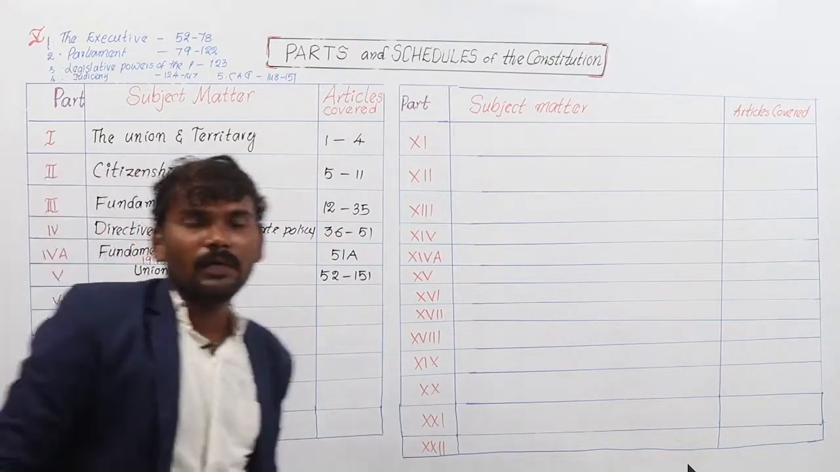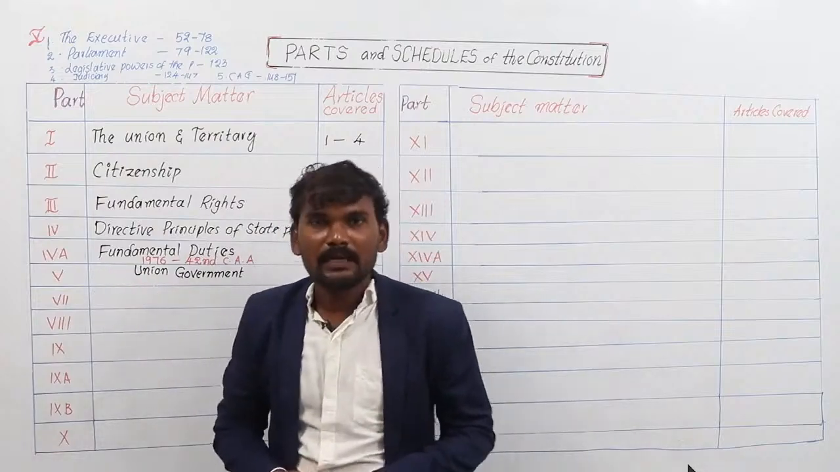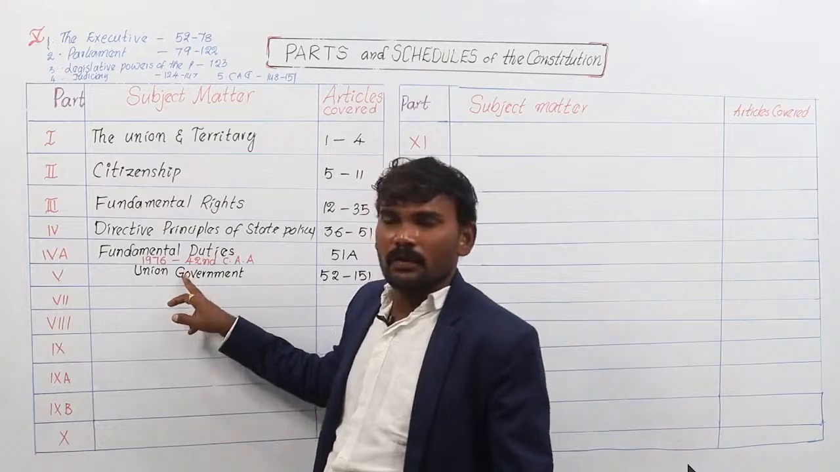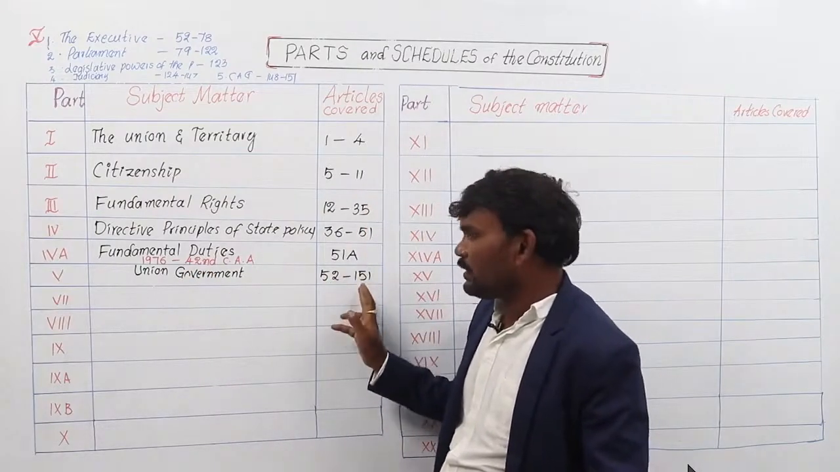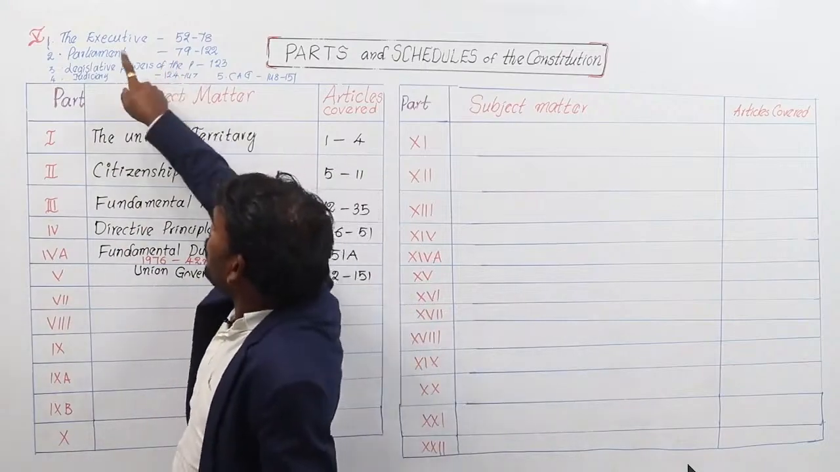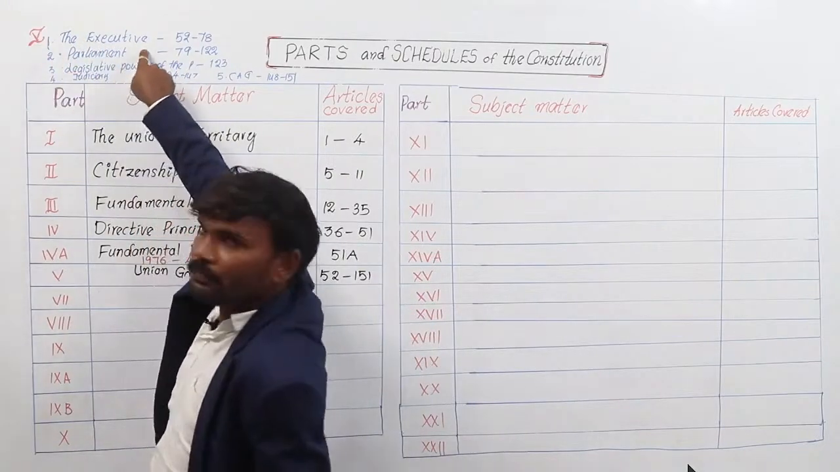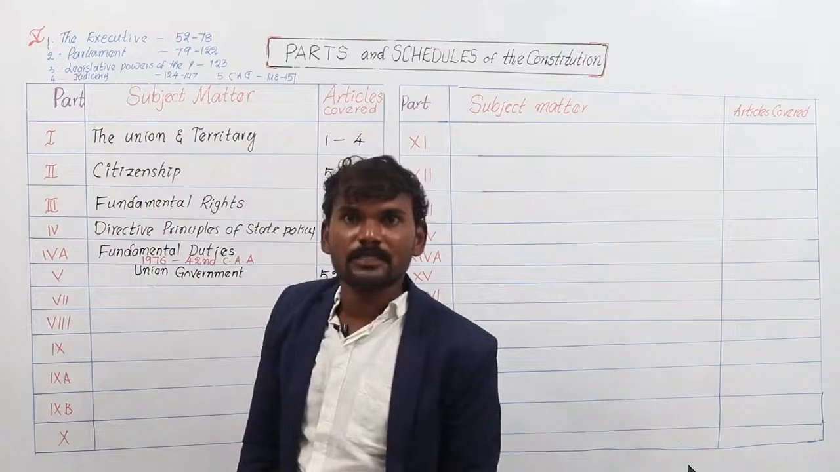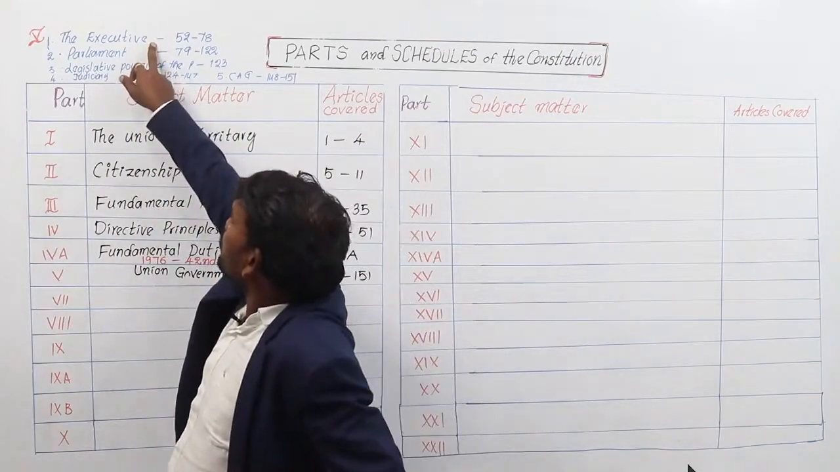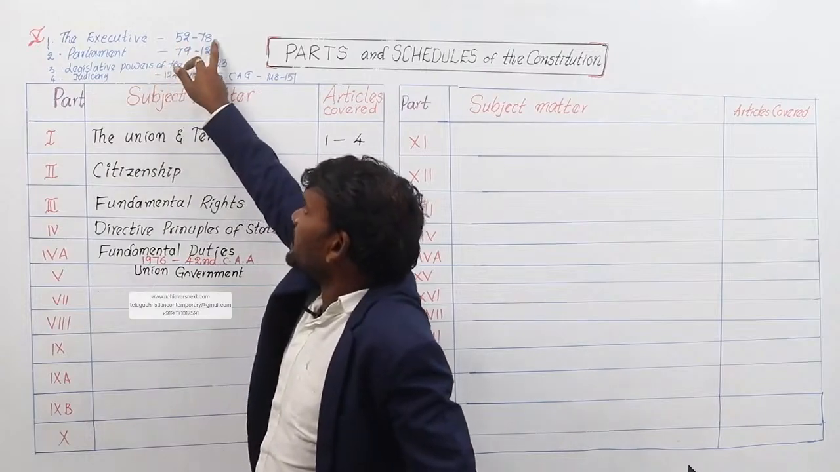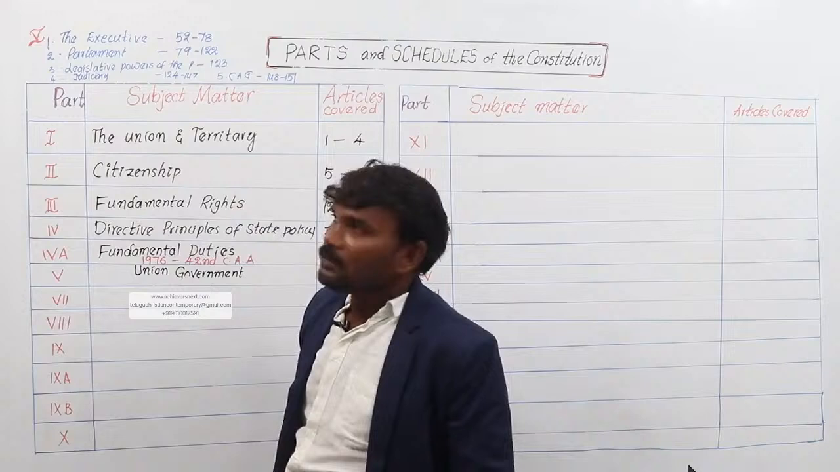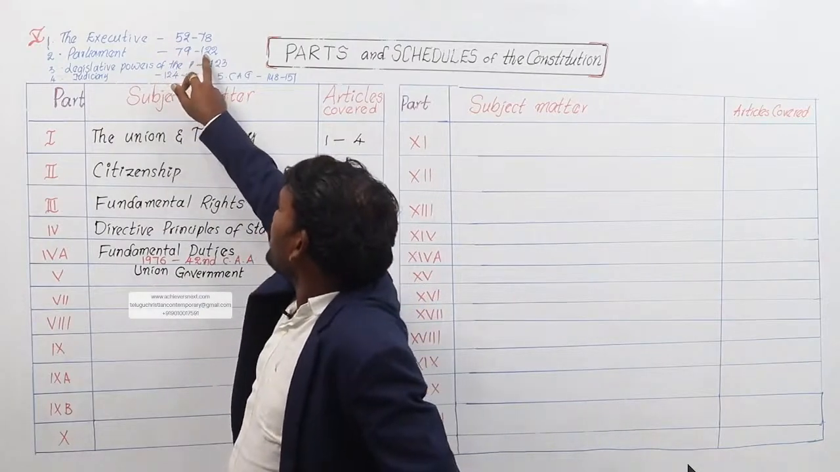Okay, part number 5, which deals with union government, covering articles number 52 to 151, is again further divided into 5 chapters. The first chapter of the 5th part is the executive, which deals with the president, vice president, prime minister, council of ministers, and attorney general. The executive articles covered from 52 to 78. The second chapter of part number 5 is parliament, consisting of Lok Sabha, Rajya Sabha, and president. Articles covered 79 to 122.